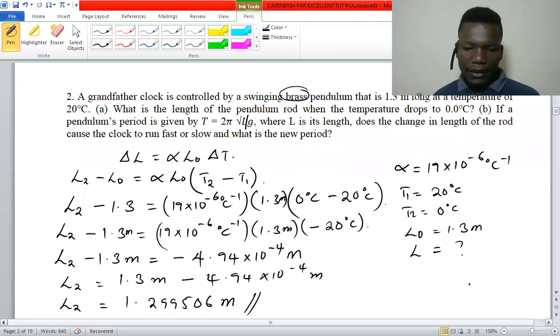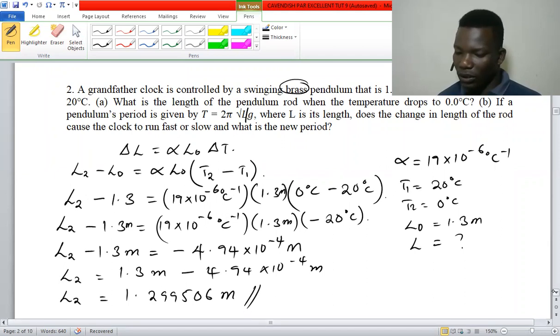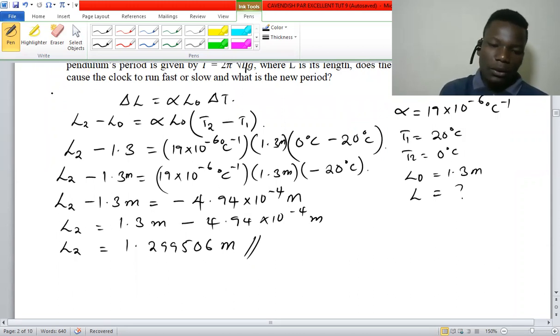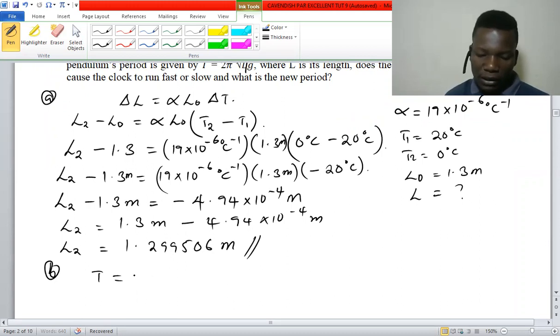Now the second part of this question asks what happens to the clock when the length of the pendulum rod changes. The formula for period is 2 pi root of L over g.